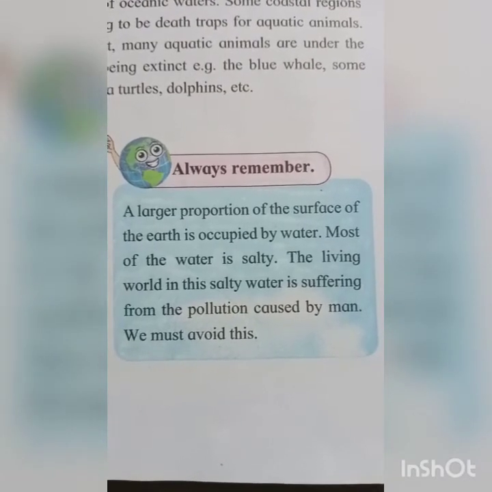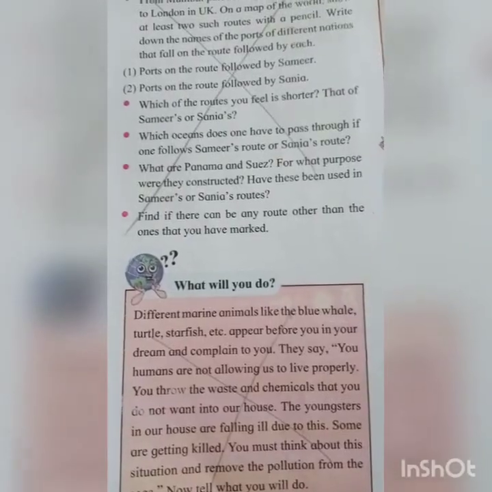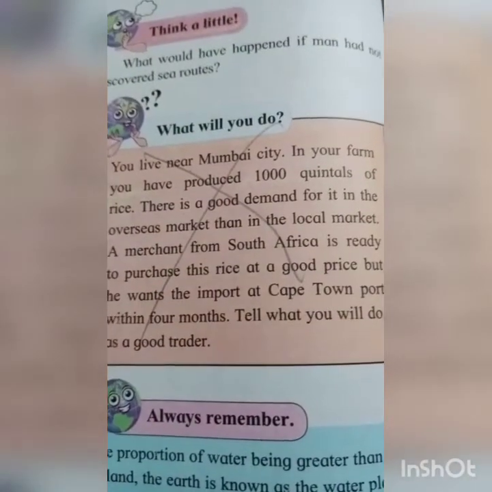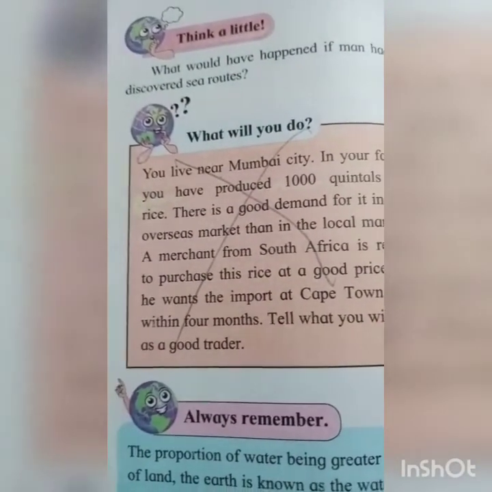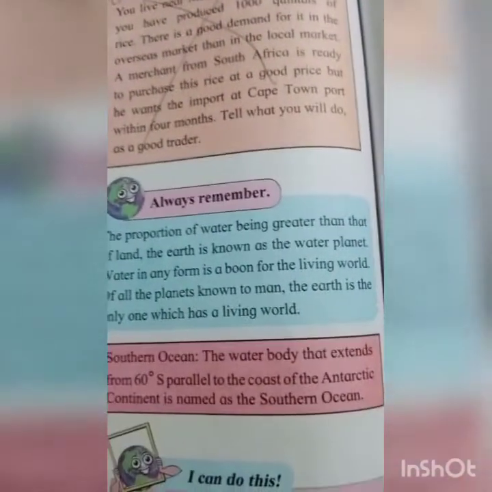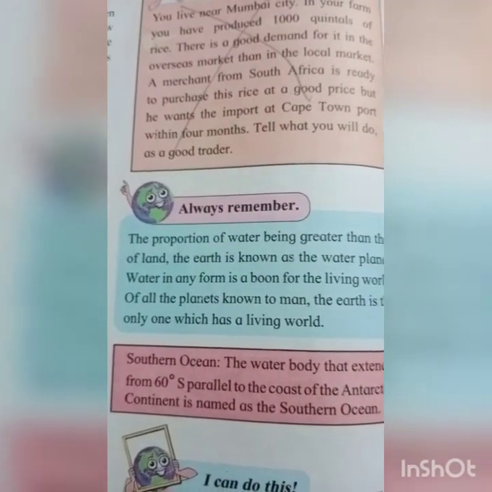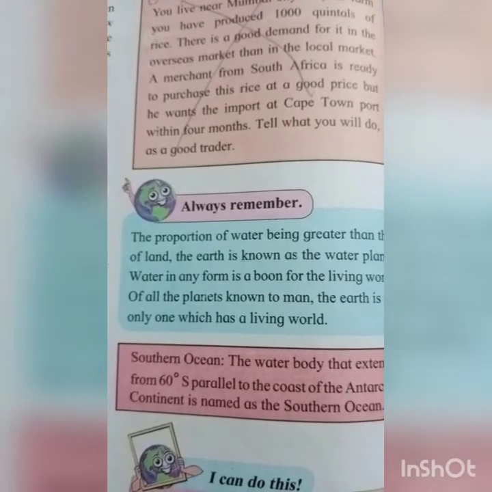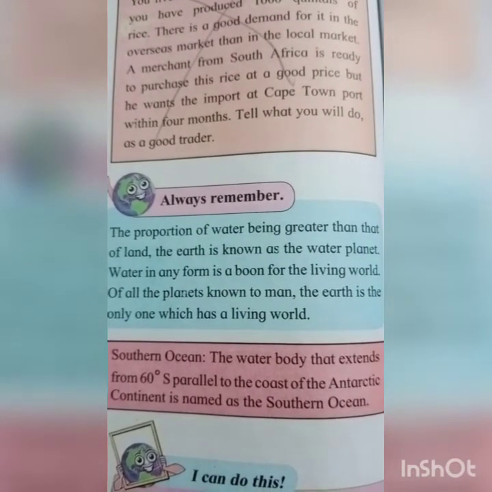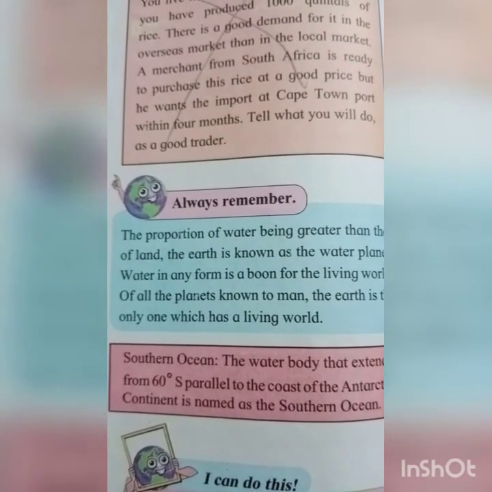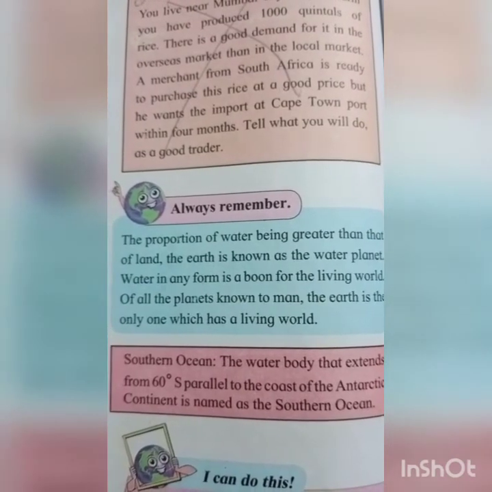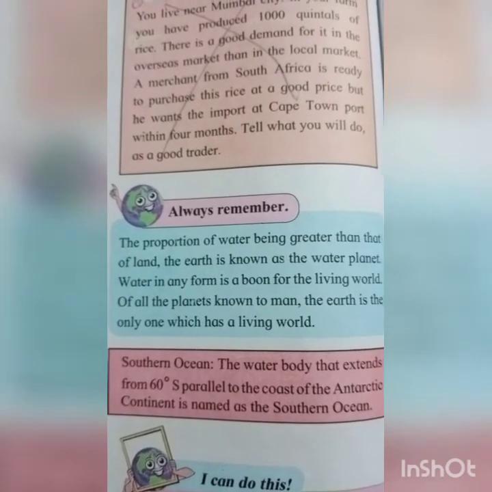Okay students, can you do it? What will you do? All are cancelled students, no need to read this. Always remember, the proportion of water being greater than that of land, the earth is known as the water planet. Okay students, because 71% water is there. Only 29% is land.